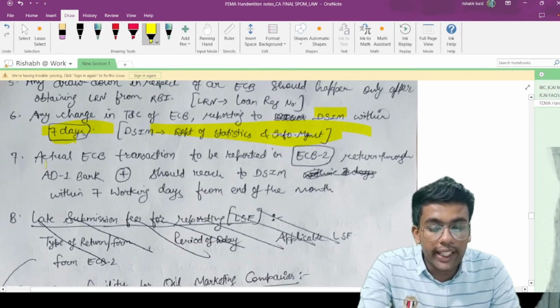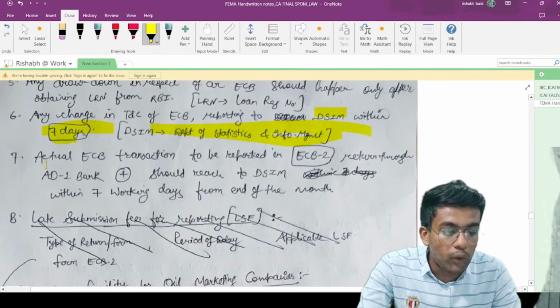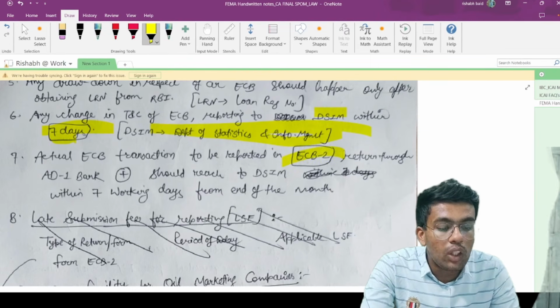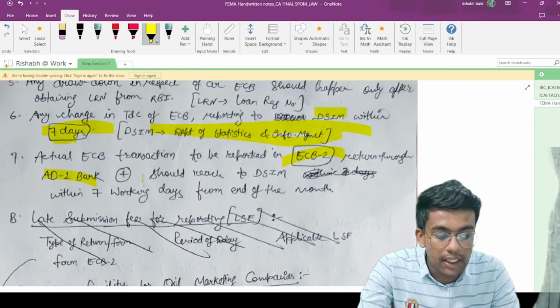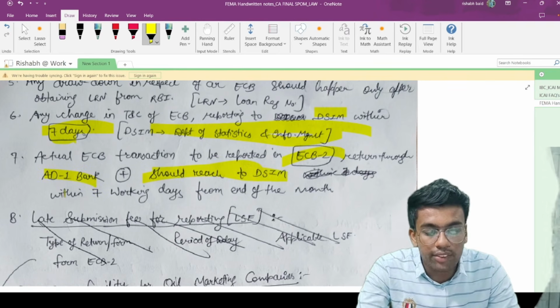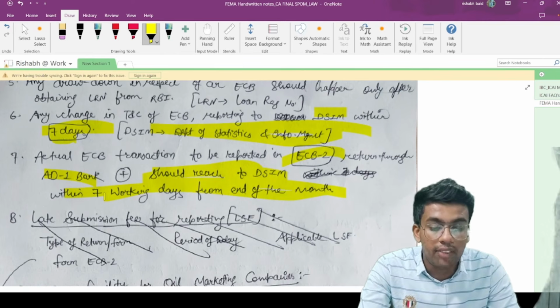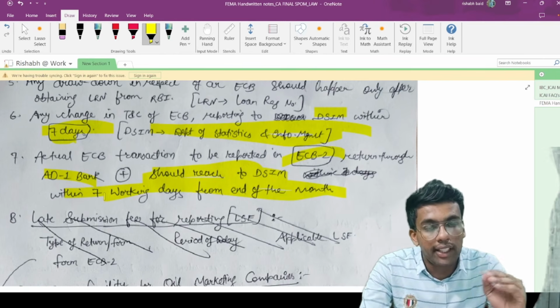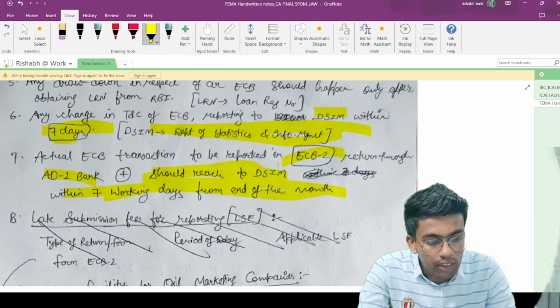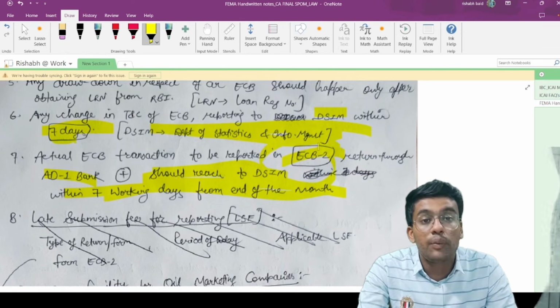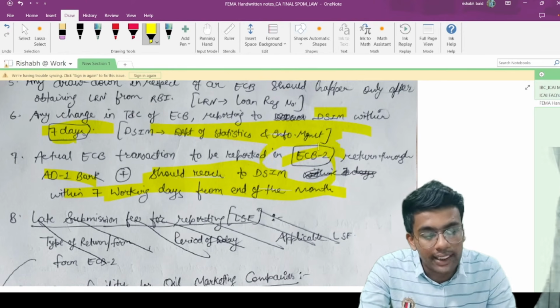Point number 7 talks about actual ECB transactions to be reported in ECB form number ECB2, returned through AD category 1 banker, which should reach the DSIM office within 7 working days from the end of the month in which you have any ECB transactions. So this ECB2 from an e-filing perspective is important, form number ECB2.